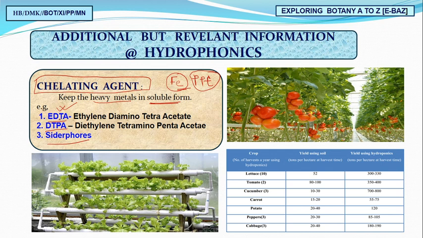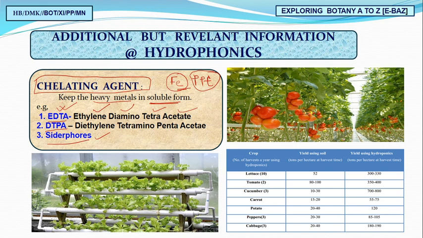See, I am giving you the tricks. First, remember EDTA, ethylene diamine tetraacetate. Just add one, and it is diethylene triamine pentaacetate, DTPA, since EDTA is tetraacetate and this is pentaacetate. So in this way you have to remember EDTA and DTPA, and the third one is Siderophore.